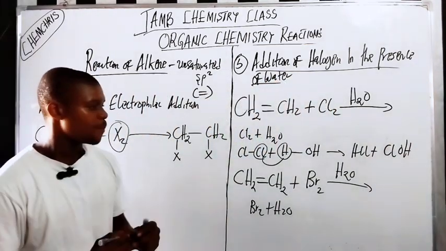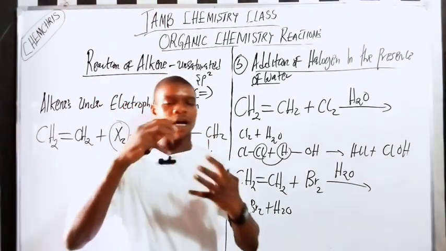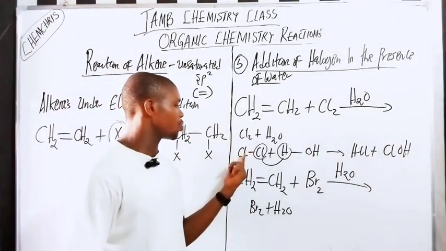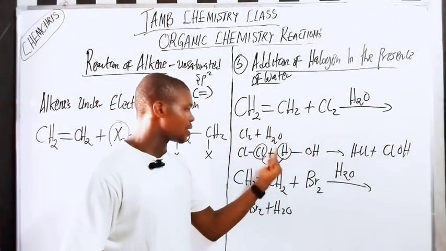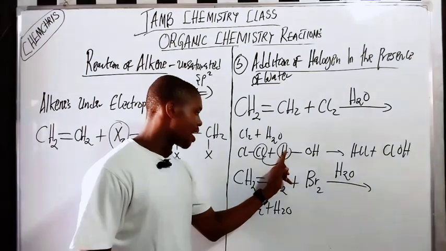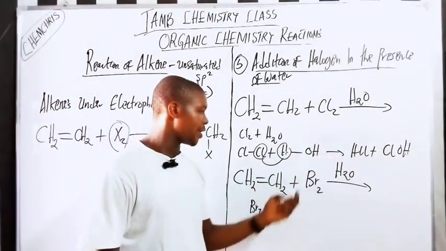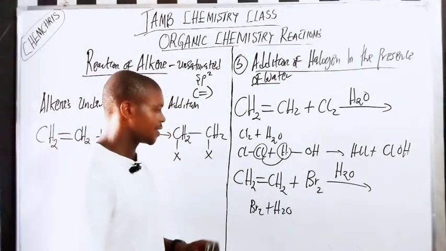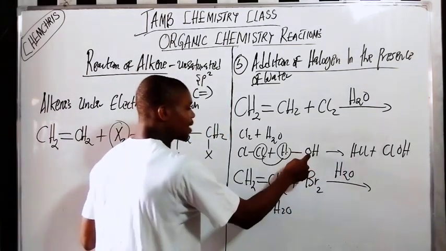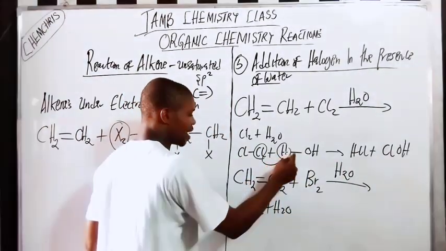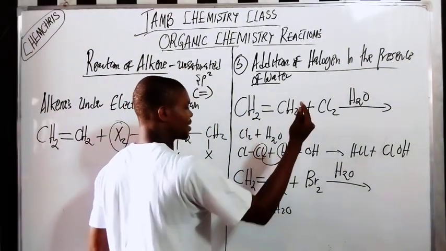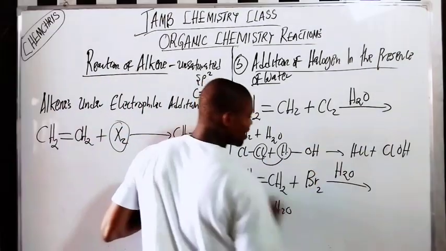Please look up now. Let me explain it again. It's called a double displacement reaction, in the sense that here we have Cl2, plus water, HOH. Now these two will go out to form this other one here. This one is very easy. This one will take chlorine from this one to form HCl. Because chlorine is out already with this other one, this bond will break. So this and this one will go out to form HCl, while this one will attach to chlorine. Now this is called chlorine water.